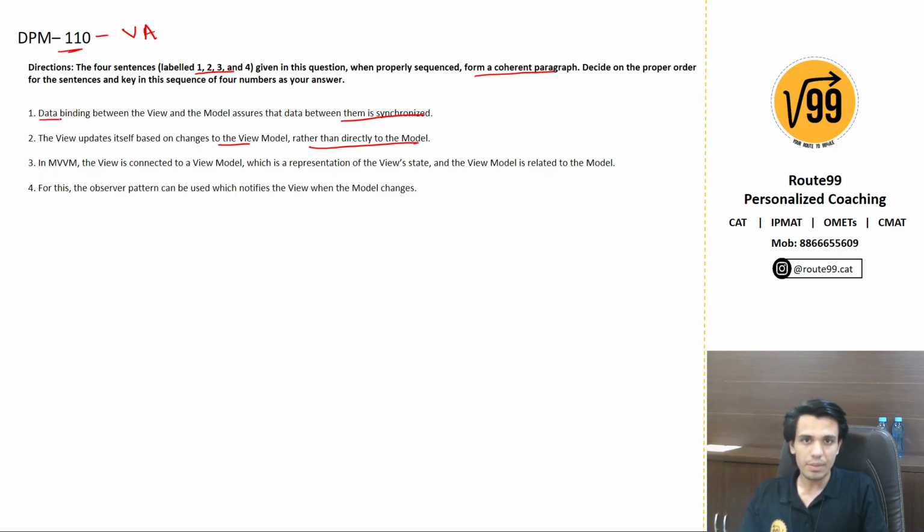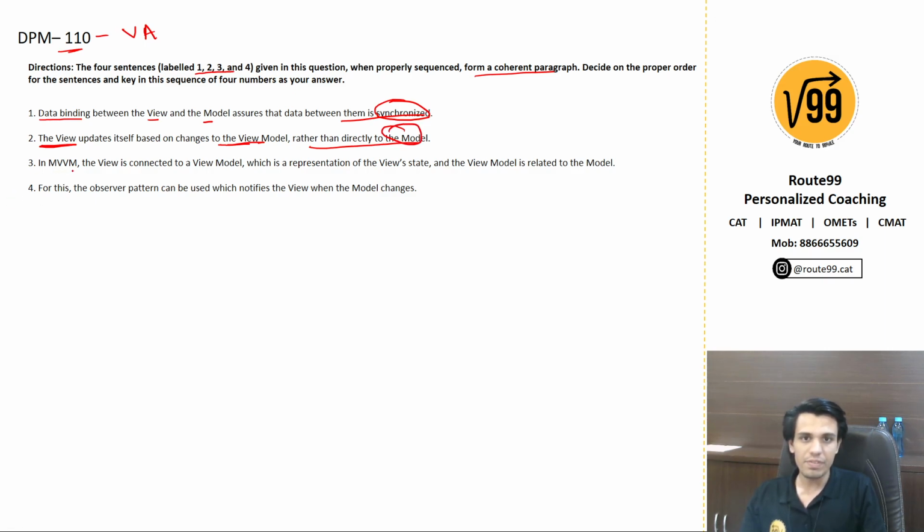So there's something called data binding between the view and the model that assures the data between them is synchronized. Then there is this term called view, which is maybe a technical term for part of some hardware, that updates itself based on the changes to the view model rather than directly to the model.